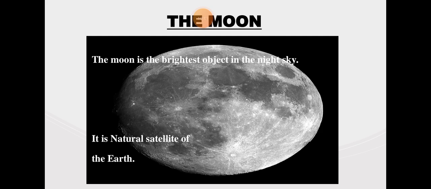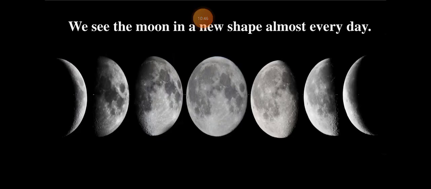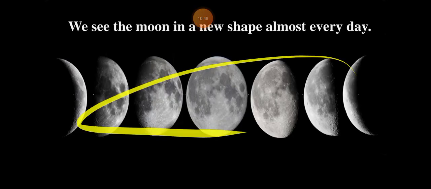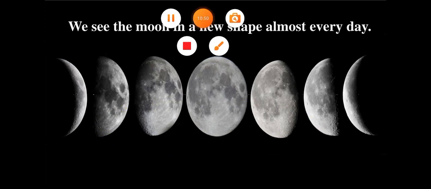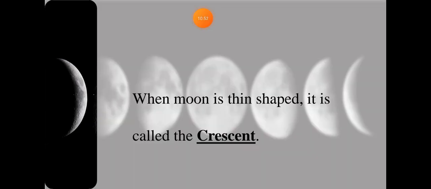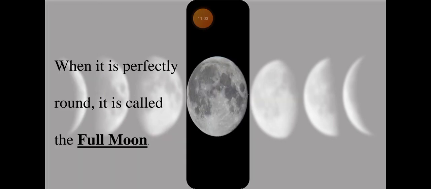The Moon is the natural satellite of Earth because it gives light to the Earth. We see the Moon in new shapes almost every day. These are the shapes of the Moon that we can see. When the Moon is thin shaped, it is called a crescent. Like the shape of the Moon when it is thin, we say crescent. This is a crescent moon. When it is perfectly round, it is called a full moon. When you see a perfectly round Moon, it is called a full moon.